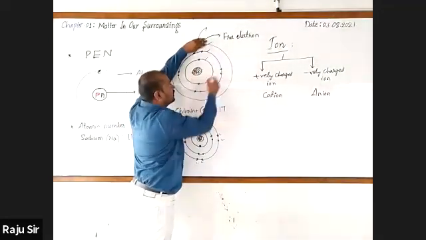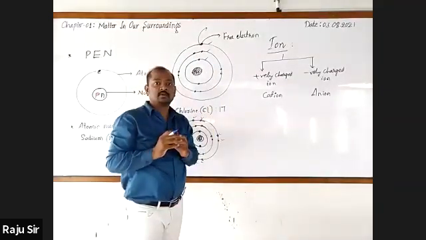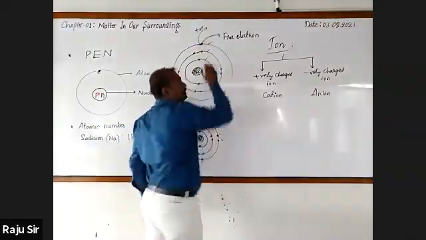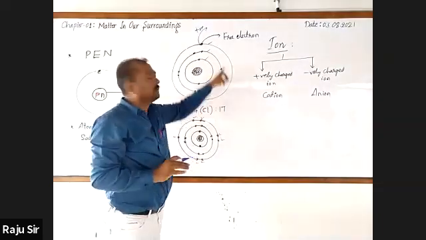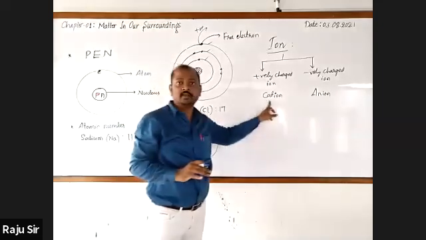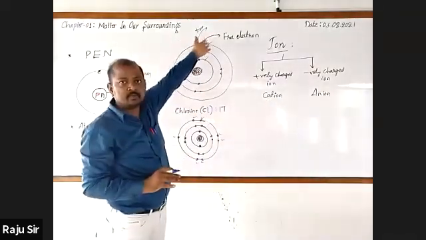When it loses the electron, then in the second orbit there will be 8 electrons. It gets charged. By losing the electron, it attains the positive charge. Then we say that it is a positively charged atom, or positively charged ion, called cation. How many electrons has it lost? 1.